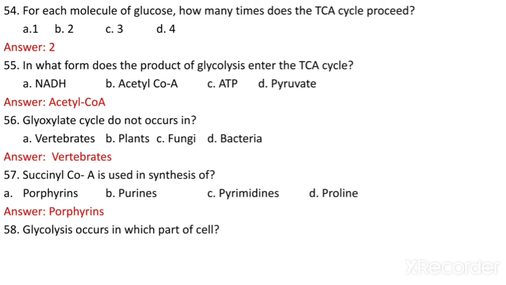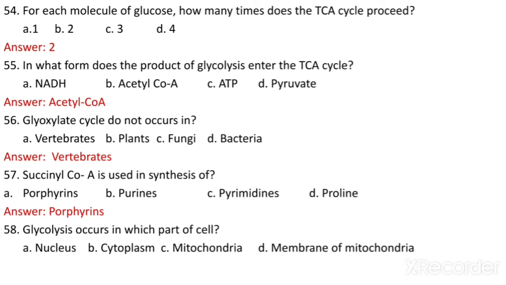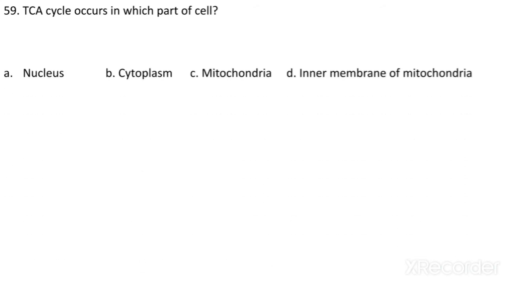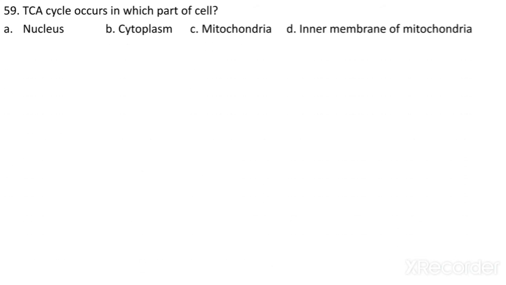Glycolysis occurs in which part of the cell? Nucleus, cytoplasm, mitochondria, membranes of mitochondria. It occurs in the cytoplasm of the cell. The TCA cycle occurs in which part of the cell? Nucleus, cytoplasm, mitochondria, inner membrane of mitochondria. So it occurs in the mitochondria. We have to remember this, it's a very important one.